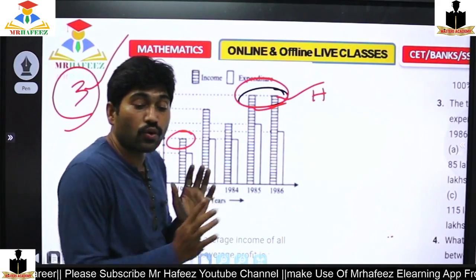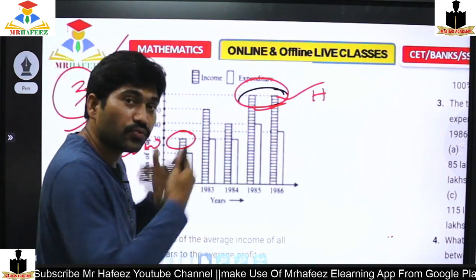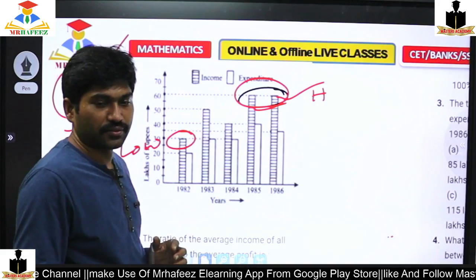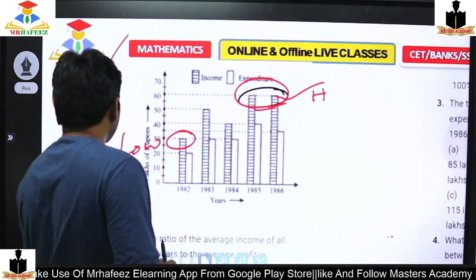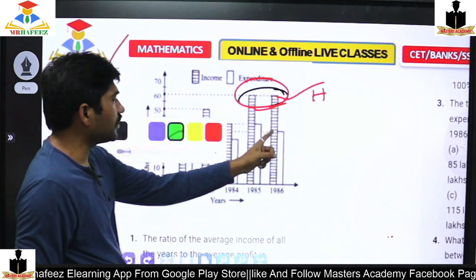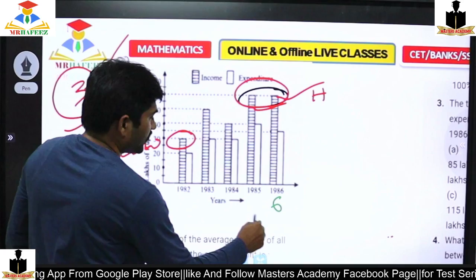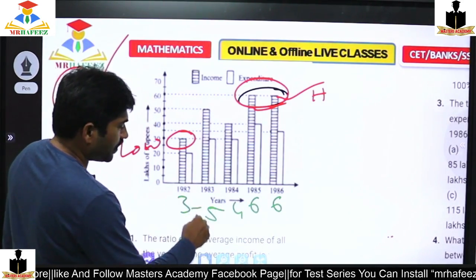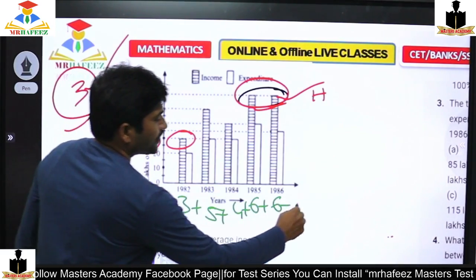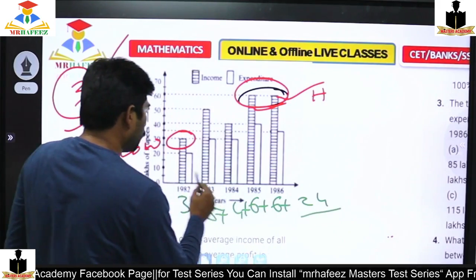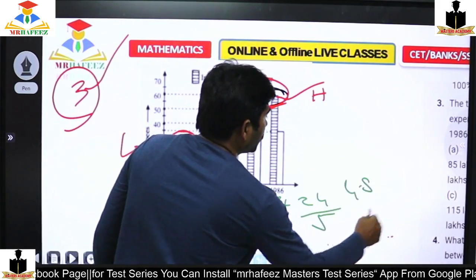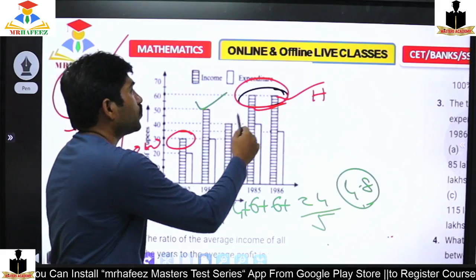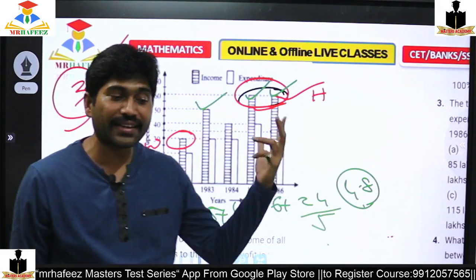Yes. So now we will try to interpret what we are thinking with the help of our traditional methods. Here it is 6, this is 4, this is 5, and this is 3. Plus 5 plus 4 plus 6 plus 6 is 24, divided by 5, it's 4.8. This one is more, this one is more, this one is more. Automatically these three are high.